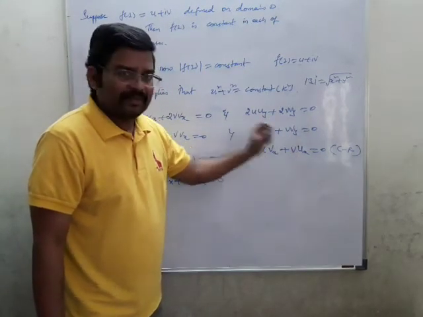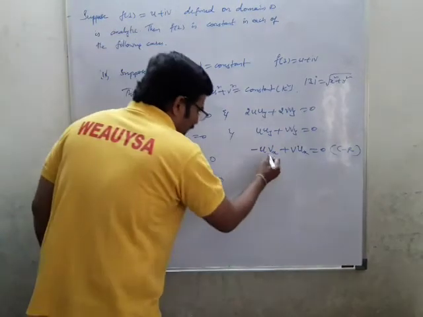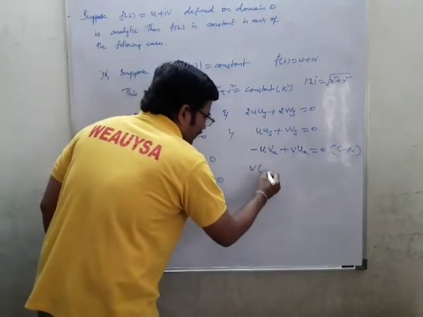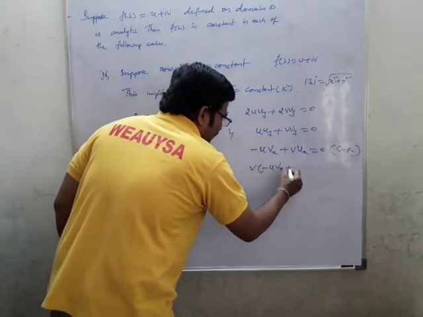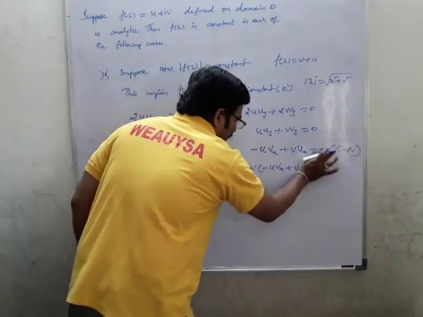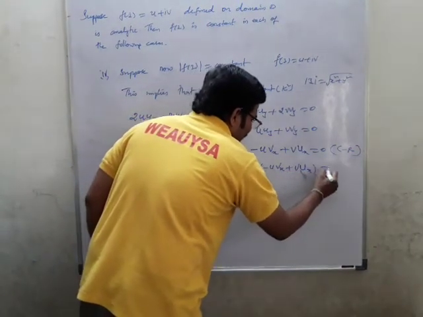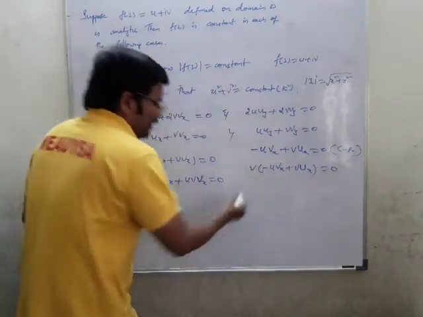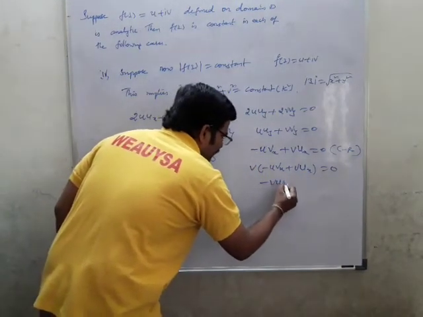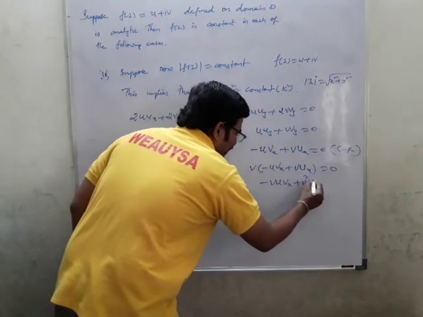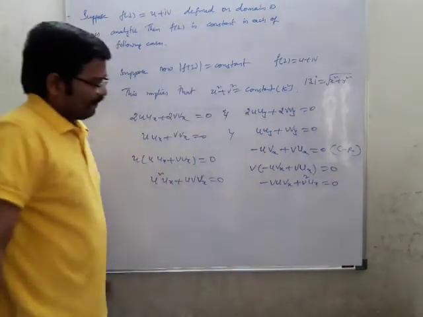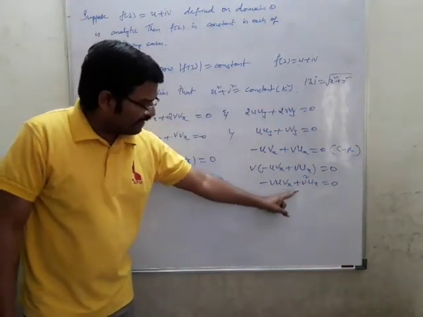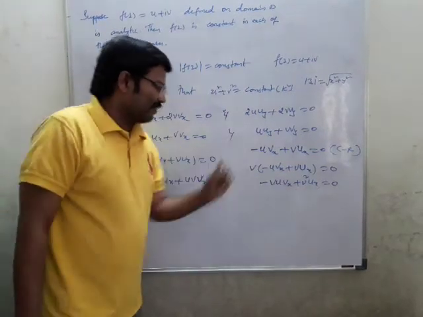Now I'll multiply this one with v. What we get is minus uv vx plus v square ux equals 0.